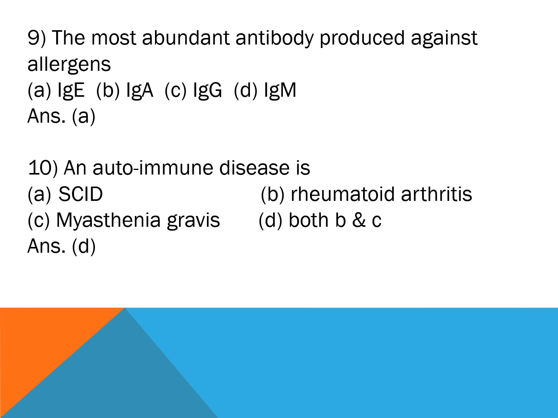What is rheumatoid arthritis? In rheumatoid arthritis, the immune system attacks the joints. This attack causes redness, warmth, soreness, and stiffness in the joints. Myasthenia gravis is a neuromuscular disorder that causes weakness in the skeletal muscles. So out of these four options, option B and C are both autoimmune diseases.